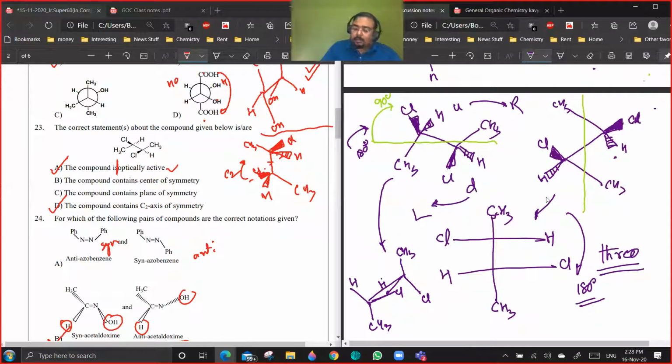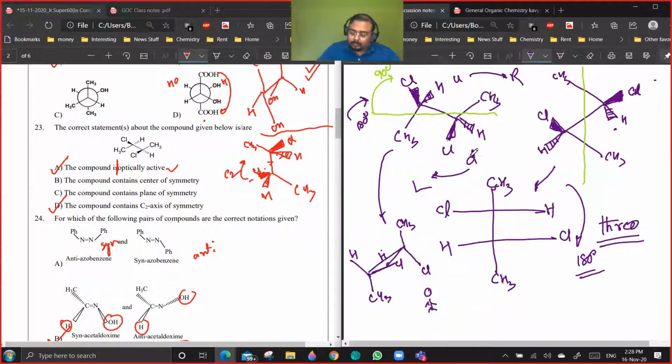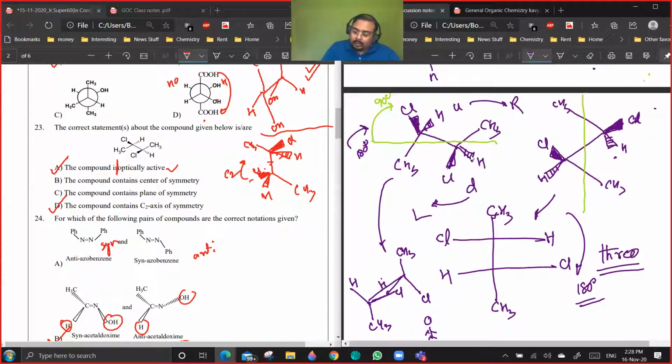Now you can see why there won't be a center of symmetry, because both chlorines are in front. Are you getting the point? Yes or no? So after drawing Sawhorse from Fisher projection, this is looking like going downwards, and this is looking like going upwards. So here in Sawhorse I put this CH3 up and this CH3 down.